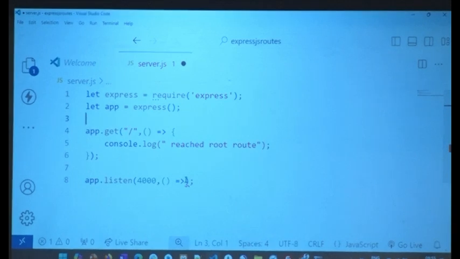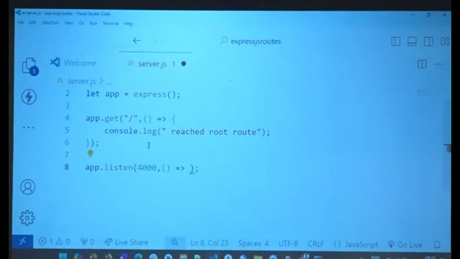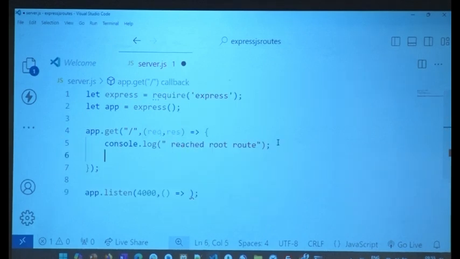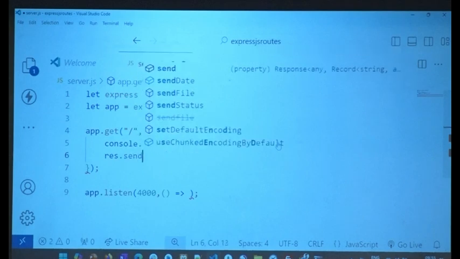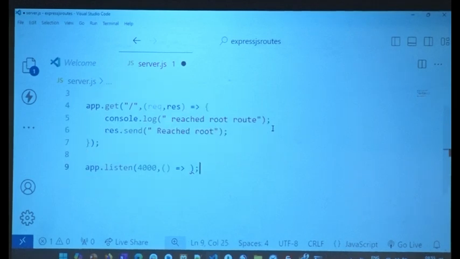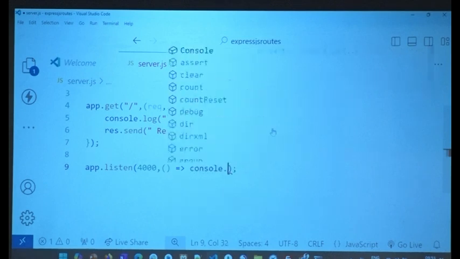There, callback. This one takes req, res. I not only print to the console, but I have to let the response, send the response back, right? So I'll just say response.send. What do I want to say? Same thing. Reached root, right? Then here I have console.log.